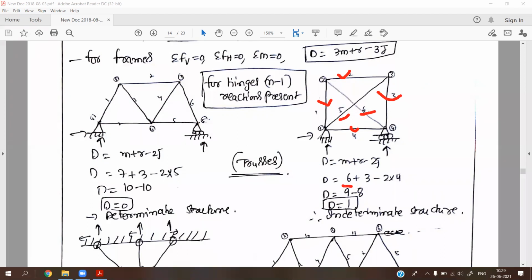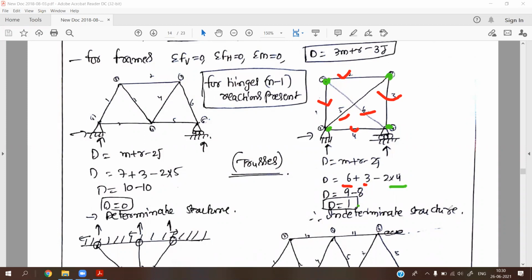And the reactions are the same here: one immovable hinge support and one roller support, so in total we have 3 reactions. So 6 plus 3, that is 9 reactions, and 2j. What does 2j mean? It means the number of joints. If you consider the truss, we have one joint, second joint, third joint, and fourth joint, so in total we have 4 joints. So 9 minus 8 is 1.